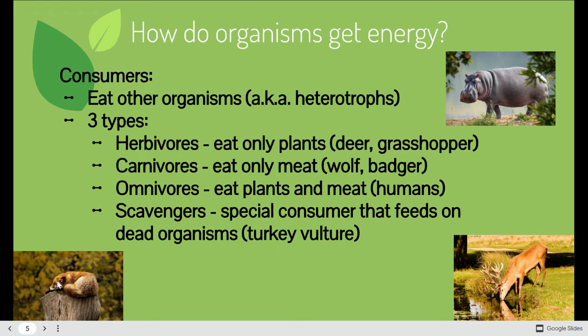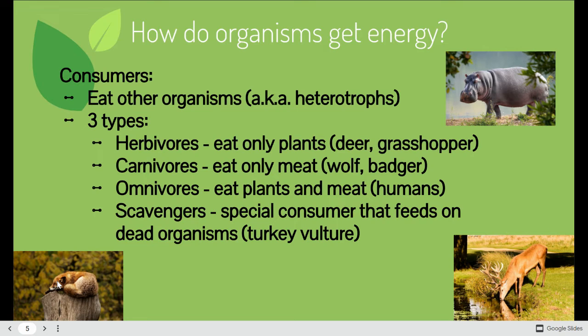The most diverse type of organism is a consumer. So there are three main types, although I kind of break it down into four. Remember that consumers are going to eat other organisms. We call them heterotrophs, hetero meaning different and troph meaning energy. So these are organisms that get their energy from a different source, meaning they have to eat something. The three main types are herbivores, carnivores, and omnivores, but I also throw in scavengers as a specialized type just so that we understand the difference between a scavenger and a decomposer.